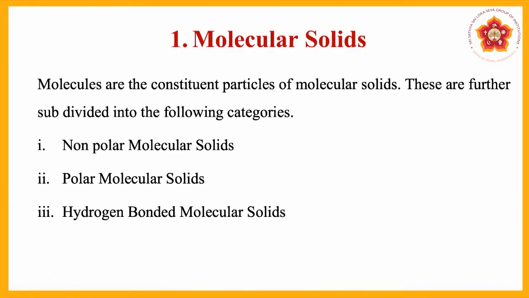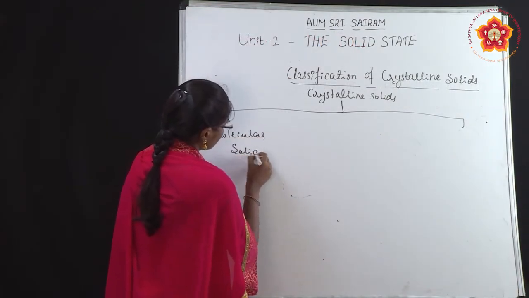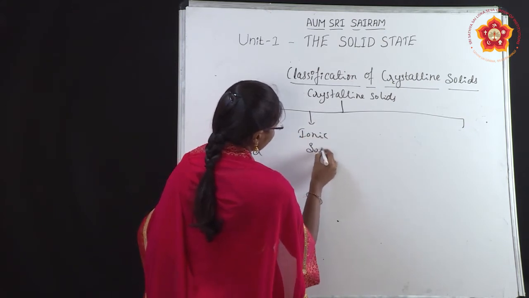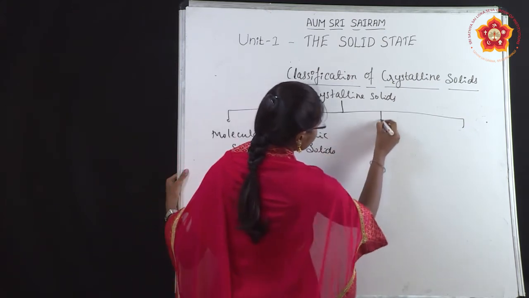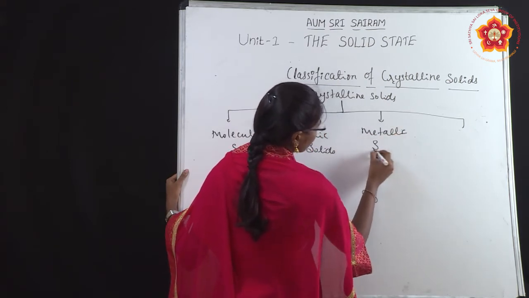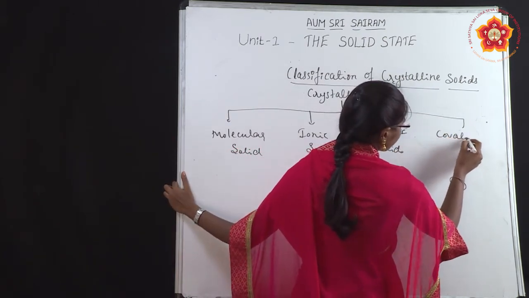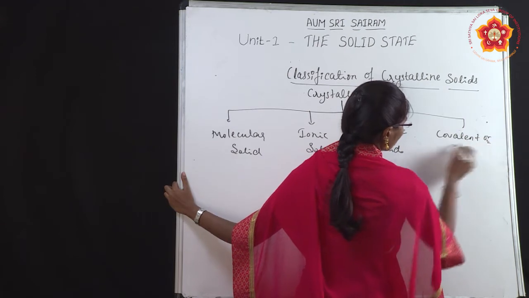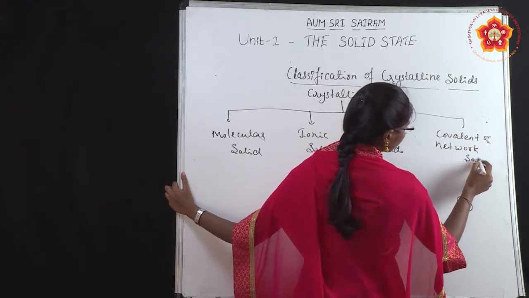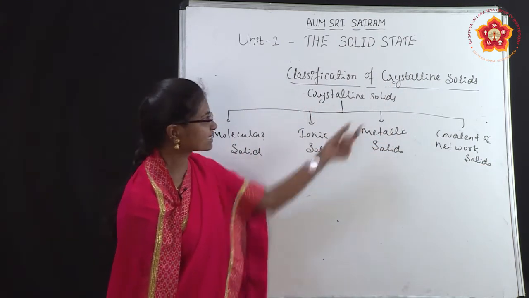The first one is molecular solids, second one is ionic solids, third one is metallic solids, fourth one is covalent or network solids. So these are the main four types of crystalline solids.